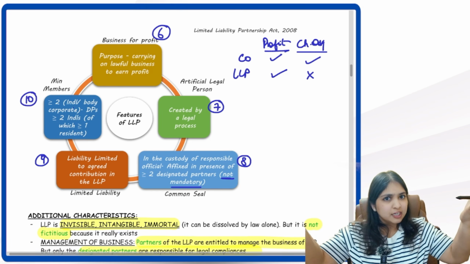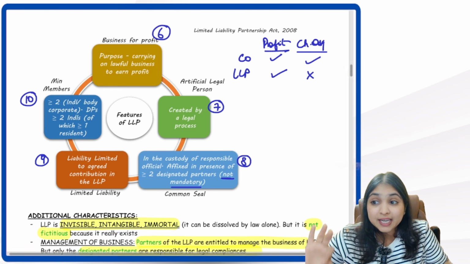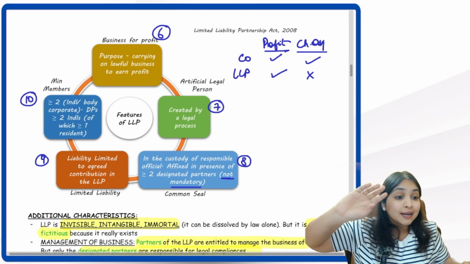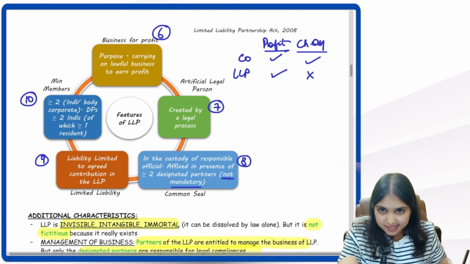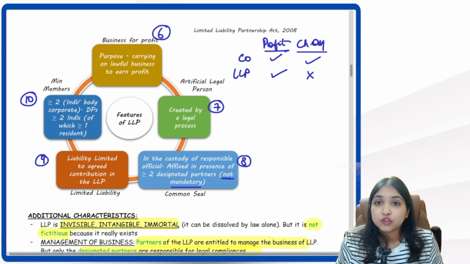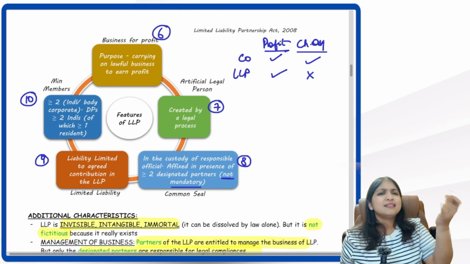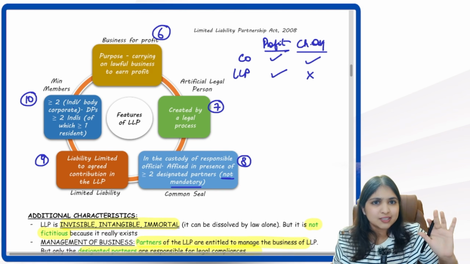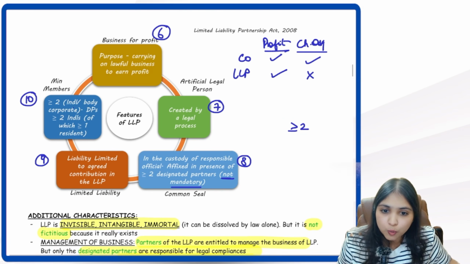Body corporates and individuals can become partners. We need minimum 2 partners. Out of the partners, minimum 2 individuals will become designated partners. Out of the designated partners, minimum 1 designated individual partner will become resident. Resident means you must have stayed in India for at least 120 days. So minimum 2 partners we need.